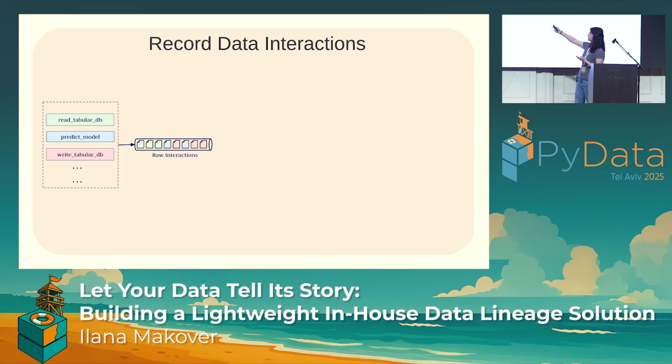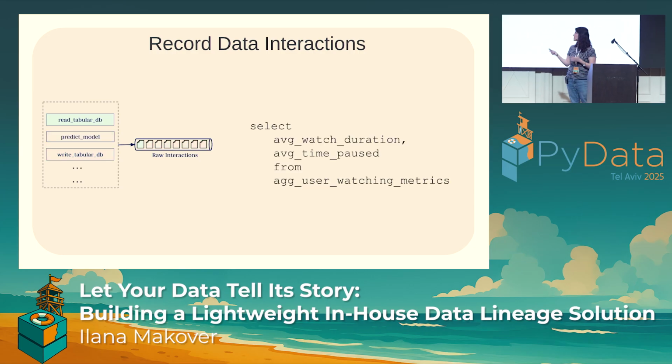Let's follow the light green here. We can see three different times for three different queries. That means we see three different messages in the raw interactions part. So now we have three different messages. Let's break this down even further and talk about a very specific example. Let's say our read tabular DB gets this query as input. This query is very straightforward, very simple. We can see it selects two columns: average watch duration and average time paused, from ag user watching metrics.